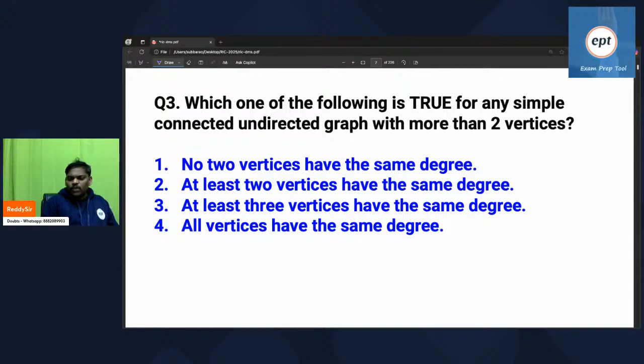Get exam questions, all questions are like this. Little tricky. Small doubts will be there.